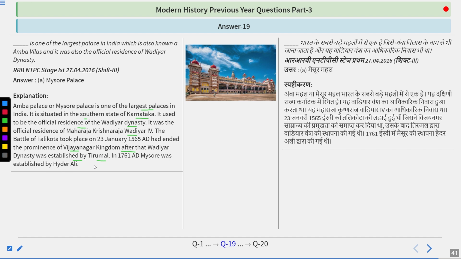In 1761, Mysore was taken over by Hyder Ali. And again, in 1799, after Tipu Sultan died, this area of Mysore was handed over to the Wadiyar dynasty, and they signed the subsidiary alliance with the British and remained allied with the British for the rest of the time.